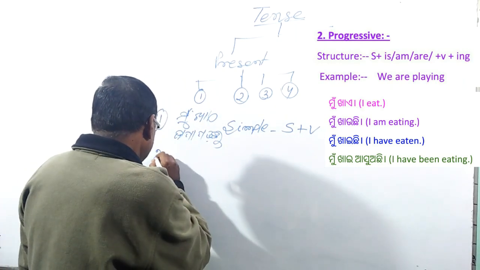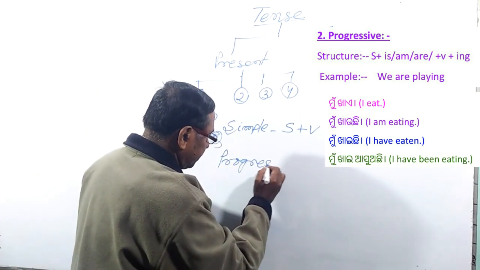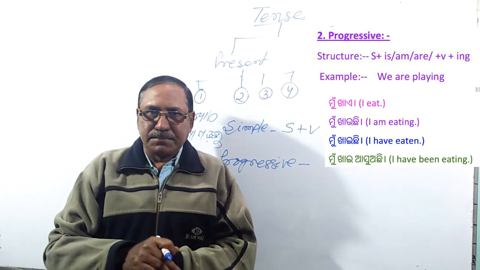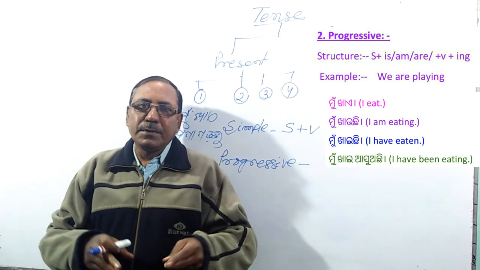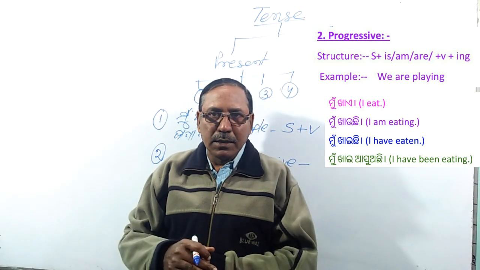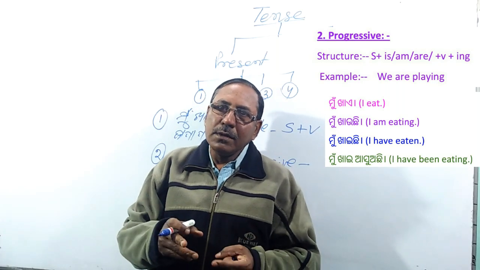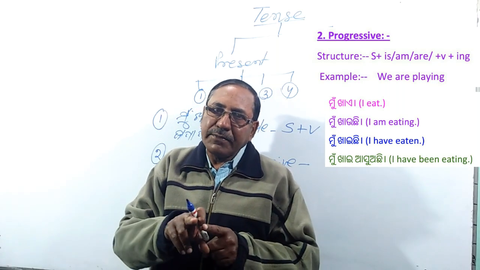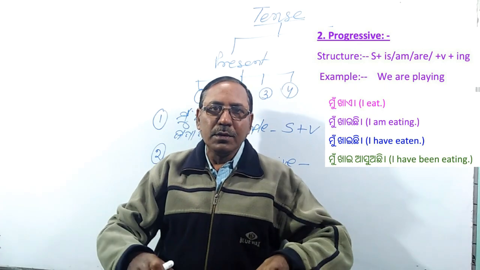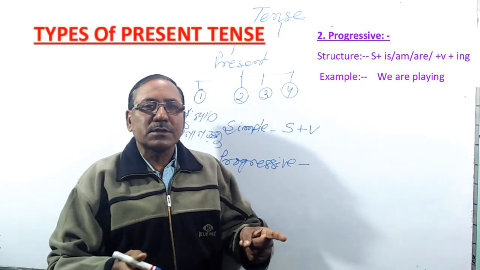The second present is called progressive, or continuous. The work is in progress, and it is called continuous because it is a continuous process. Ame ebe English grammar paduchu, we are learning English grammar, it is in a continuous process. But ame padhu, ame khau, there is not a definite time, so it is called indefinite, that is present simple. But ame paduchu, ame khauchu, it is in continuous process, so it is called progressive or continuous.